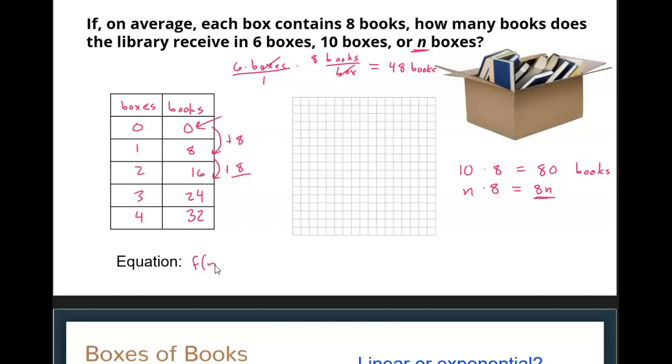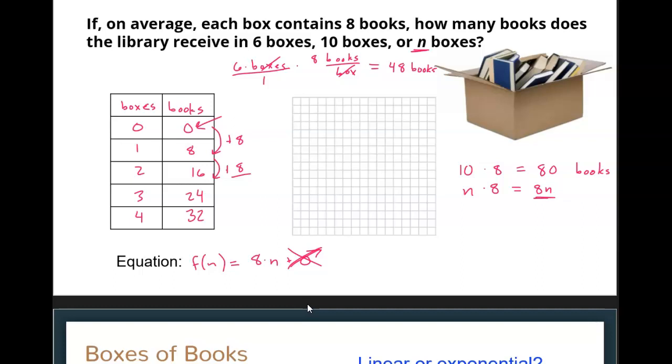So our equation is going to be f of n equals common difference times the variable plus the value at 0. Now 0 plus 0 doesn't really do anything, so we can just cross that out, right? So our overall equation here is, let's just delete that. Our overall equation here is f of n equals 8n.